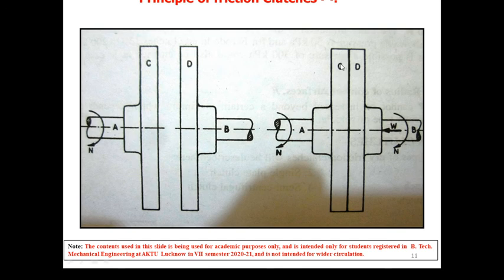Okay, that is important. So if we want to transmit torque by a friction clutch, it depends upon three factors: coefficient of friction, axial load, and effective mean radius of the friction surface. What does it mean?